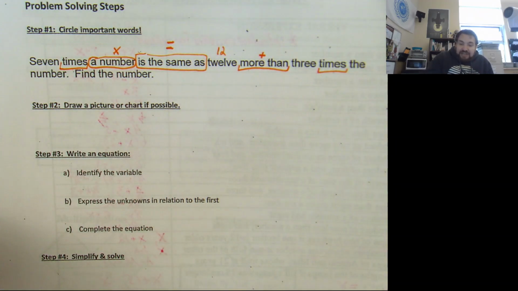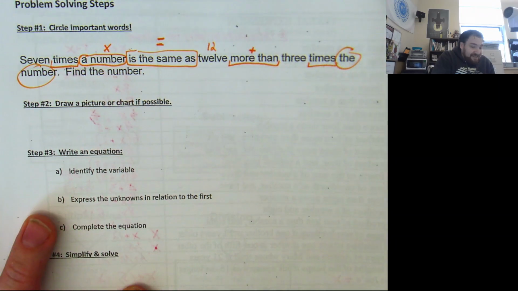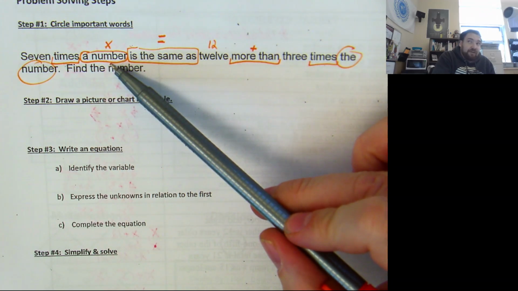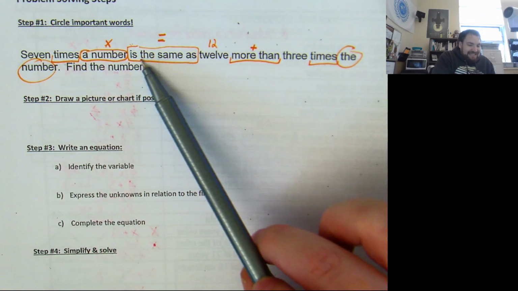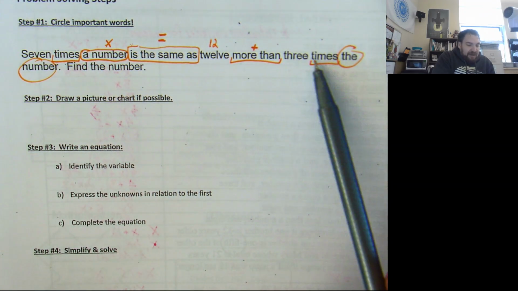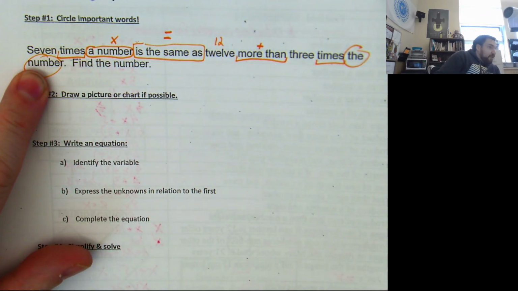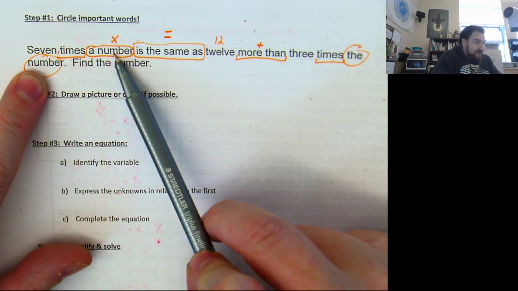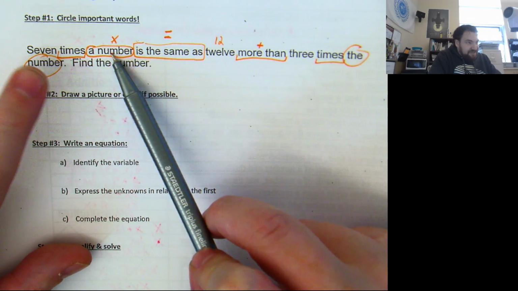When this language here of the number, yes, the number is the same as the a number that was referenced earlier. It says, so let me read it again. It says 7 times a number is the same as 12 more than 3 times the number. This number, the number, put your phone away. No, and the a number, you weren't on your phone? Put it away. They're the same.